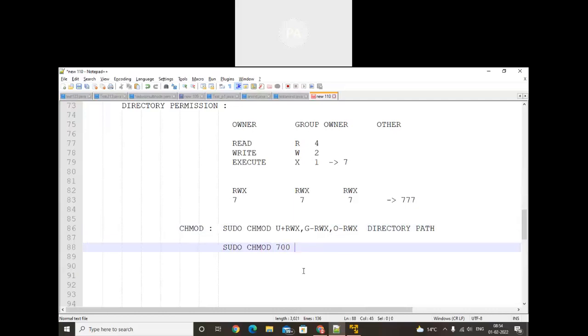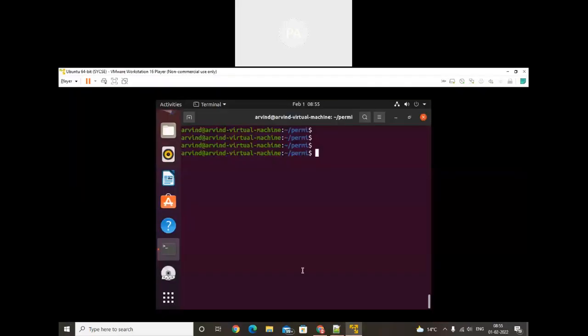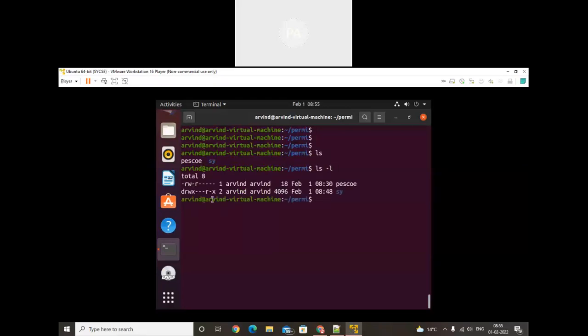chmod अब ये कहाँ यूज होते हैं, इंस्टॉलेशन के टाइम पे होते हैं या कोई इंपॉर्टेंट डेटा है, I want to restrict all other users to access that file, okay, तो ऐसा करना हो तो आप ये कर सकते हैं. Also one more important thing, see I will show you, ls -l करके देखो, sy के लिए कौन एक्सेस कर सकता है, ओनर. So here I will change that permission, sudo chmod 000 for sy. What does it mean, no one can access that file?